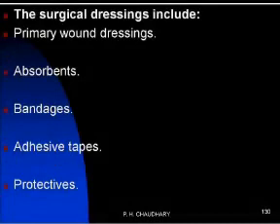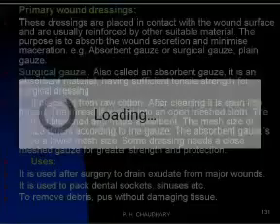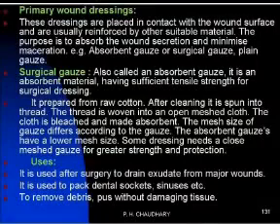First is the primary wound dressing. Primary wound dressings are placed in direct contact with the wound surface and they are usually reinforced by other suitable material. The purpose of primary wound dressing is to absorb the wound secretion and minimize maceration. They are used in direct contact with the wound, so it is called the primary wound dressing.